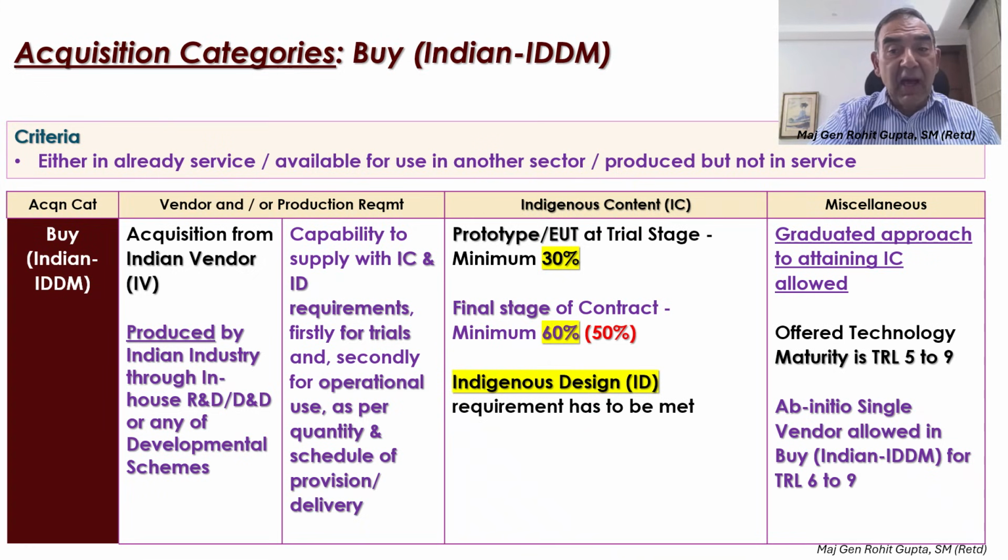Normally, it is not allowed. The government financial regulations allow for a competitive entry into the bid. However, if he's got a higher TRL, he can be granted as an ab initio single vendor, which is an opportunity for higher technology in the industry being offered in this category.